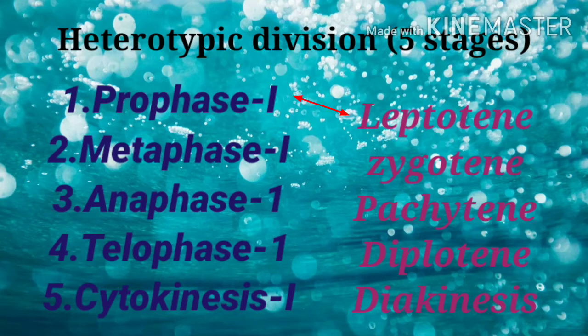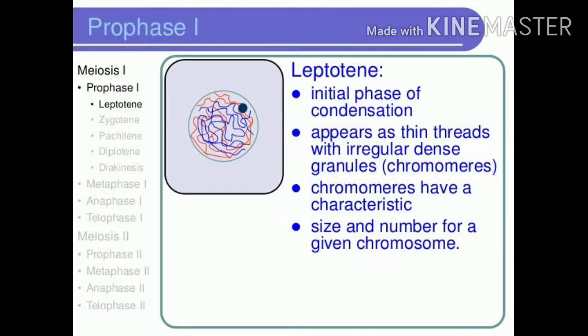During these stages, the chromosomal material will change somewhat. What are the processes involved in these 5 phases? They are leptotene, zygotene, pachytene, diplotene and diakinesis. Now we are going to discuss these. We all know that during the interphase stage the chromosomes are coiled, a thread-like structure.